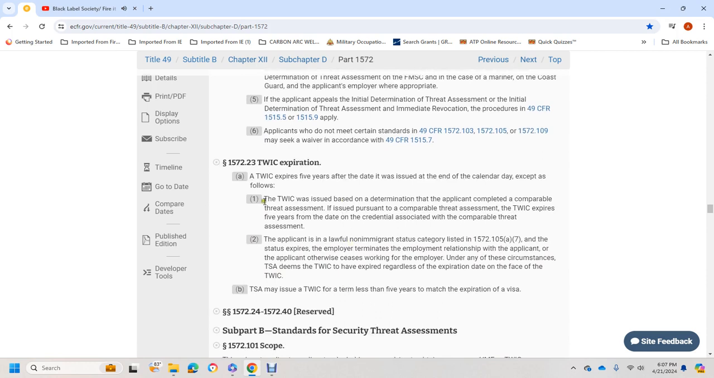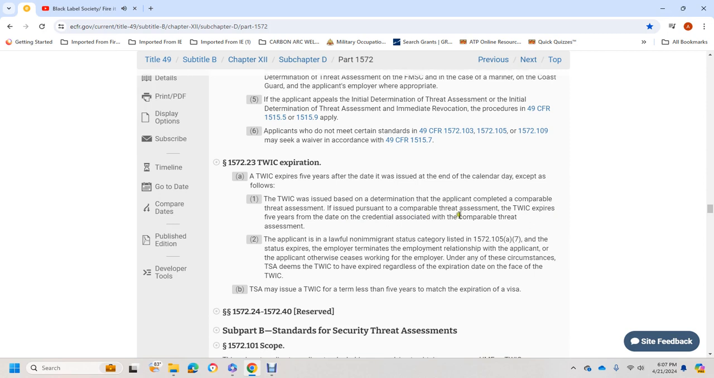Section 1572.23, TWIC expiration. A TWIC expires five years after the date of issuance, except for a TWIC issued on the basis of a determination of comparability to a threat assessment, which expires